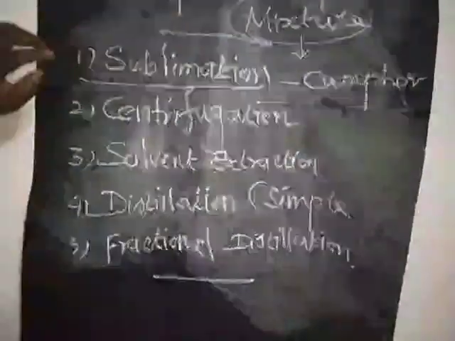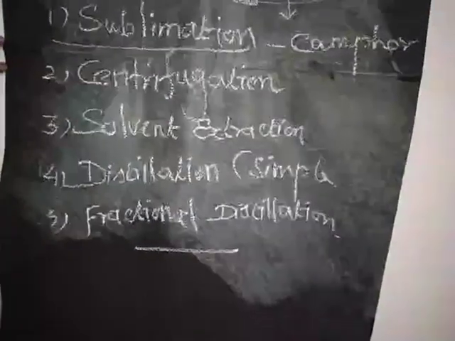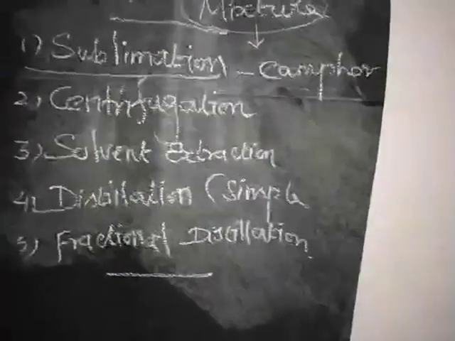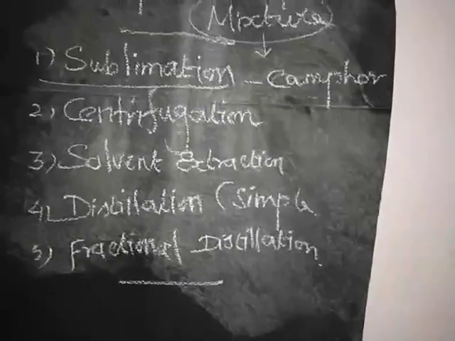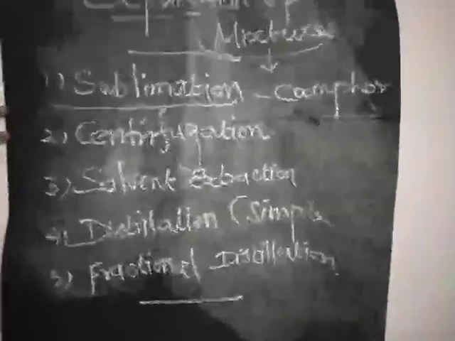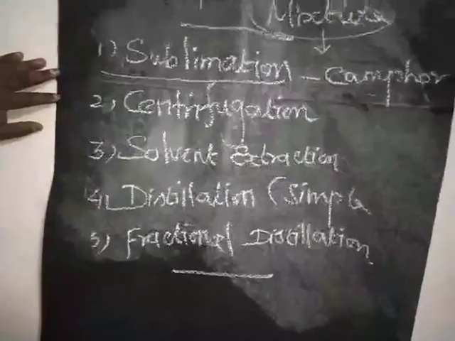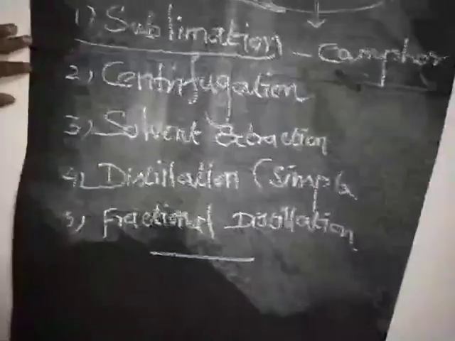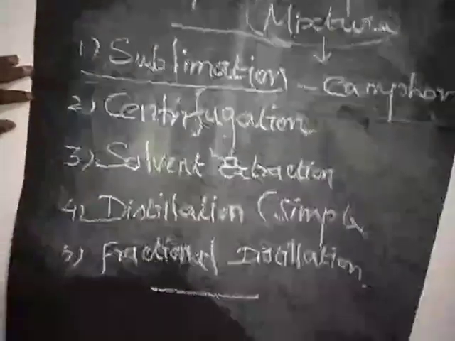into the liquid state. Another example, we keep naphthalene balls in our home, either in a cupboard or some other places. For what purpose do we keep the naphthalene ball in our home? To avoid insects. The same naphthalene ball we may keep in a box or any other place. After 1 month we may see the size has reduced, because of the conversion into gaseous form.